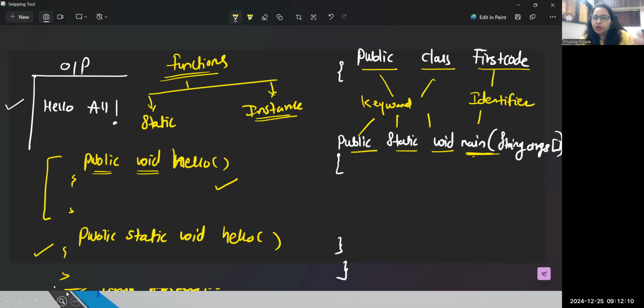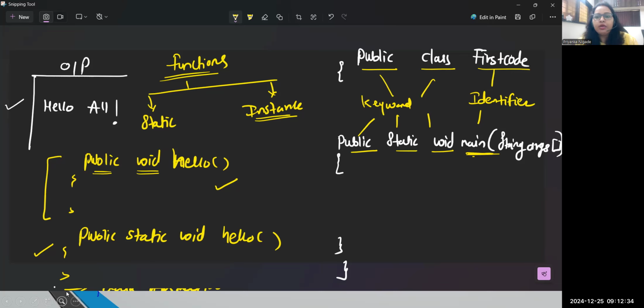Now, what is the difference? Why do we have these two different kinds of functions? See, in Java, as I told you, class and object are the two important pillars. Currently, I'm just designing the class. But there is a rule. Currently, I haven't written anything inside the class except the main function.